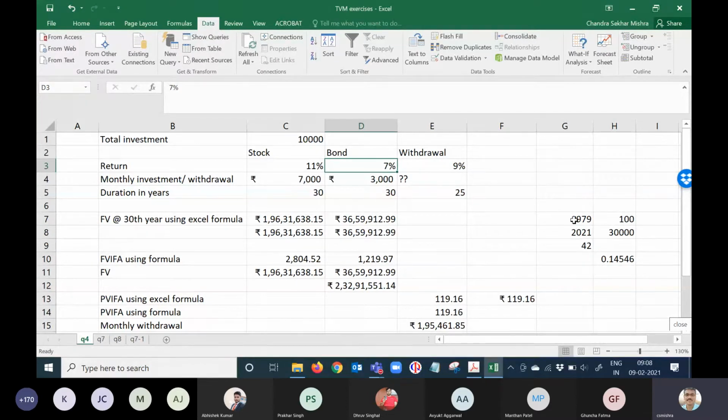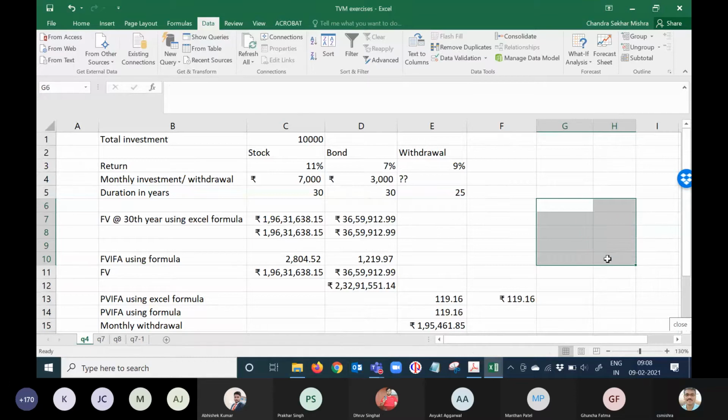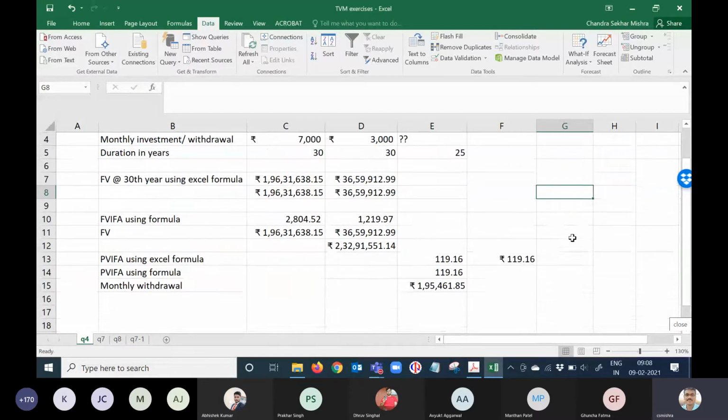Can somebody tell me why? Any idea? Taxes. Yes, because interest is taxed, you definitely have to pay tax, so effectively it can be lower. Anyway, my intention of solving this problem was to sensitize you about financial planning. Start investing, small amount or big amount, and inculcate the habit of investment from now onward.